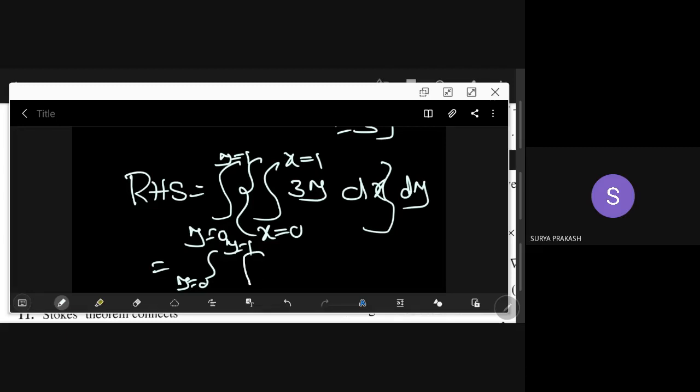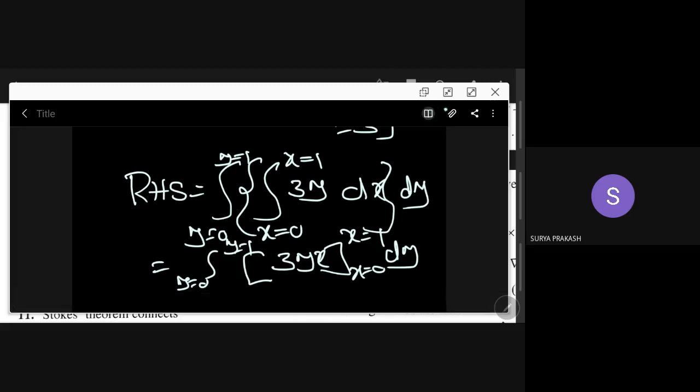The inner integral is 3y x, with x from 0 to 1, because we did the integration keeping y as constant.